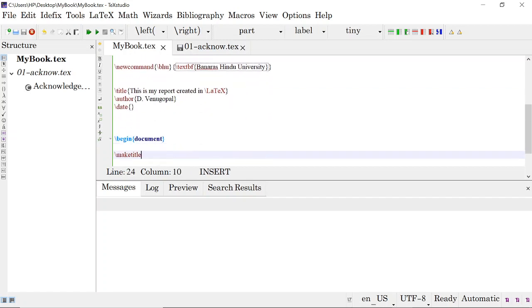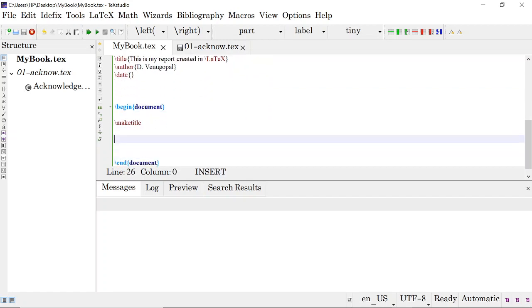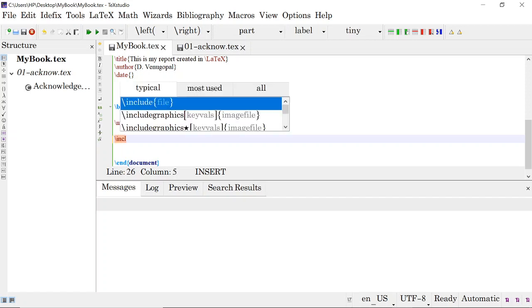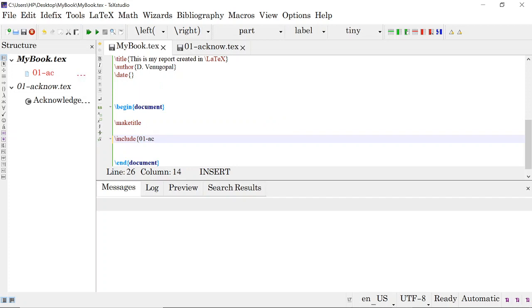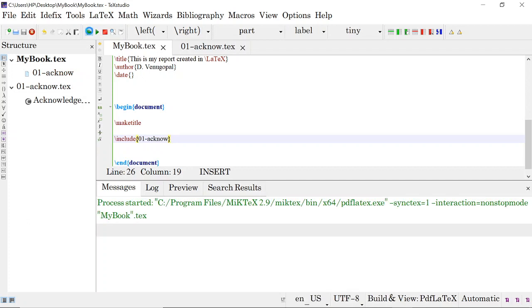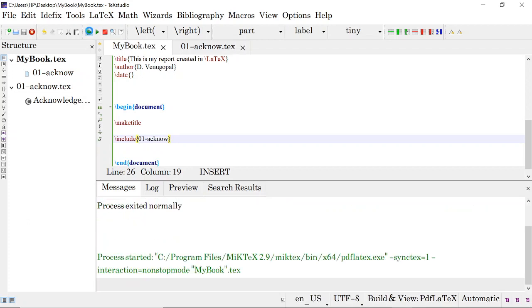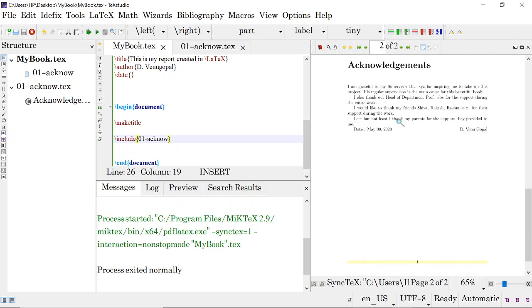After begin document and make title, write it here: include 01 dash. Now you compile the document. So the acknowledgement is like this.